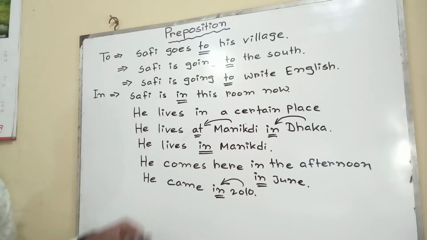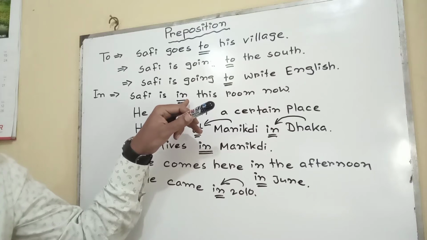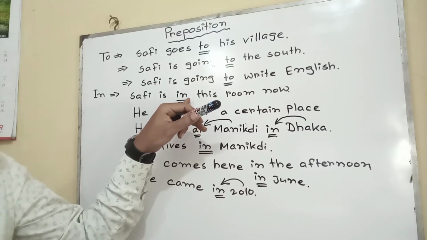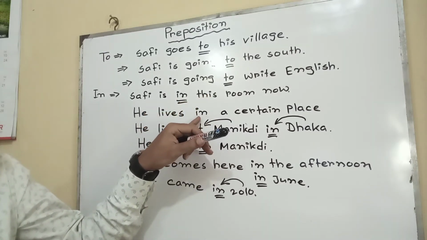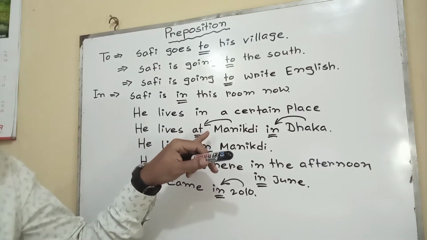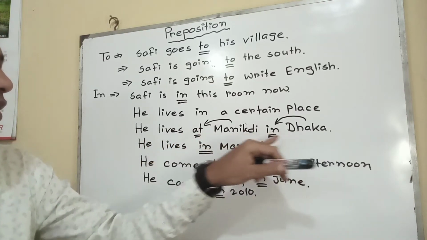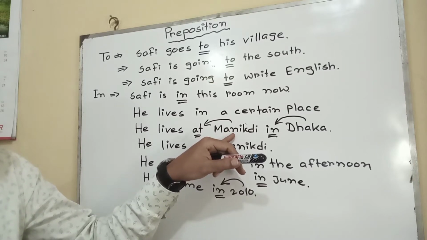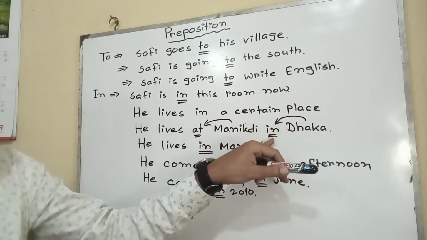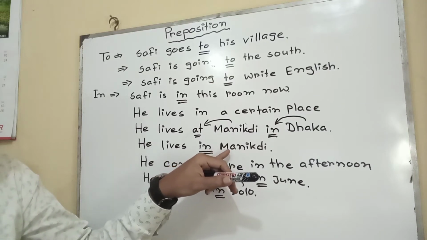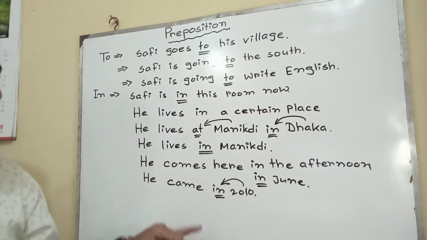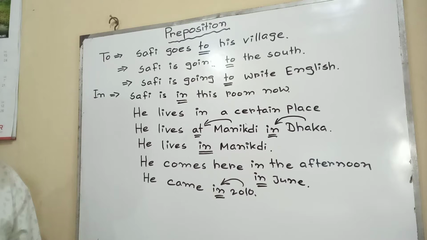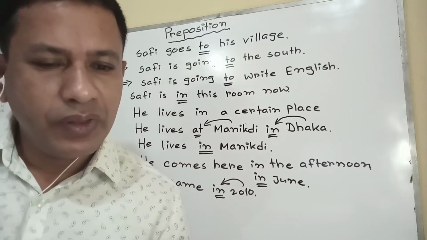So I would like to repeat it again. For a place, in is used, such as Safi is in this room. He lives in a certain place. For a big place, he lives in Dhaka. If we find two places, a small one and a big one, before the small one at is used, before the large one in is used. But if we find only one place, whether it is small or big, in is used. Again, for time: in the afternoon, in the morning, in the evening; before month and year in is used. Before season also in is used.